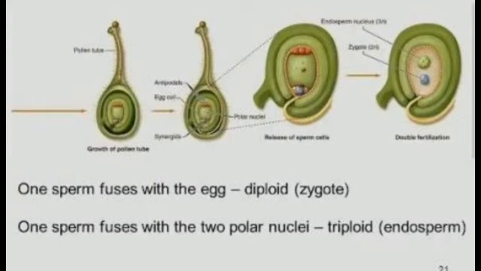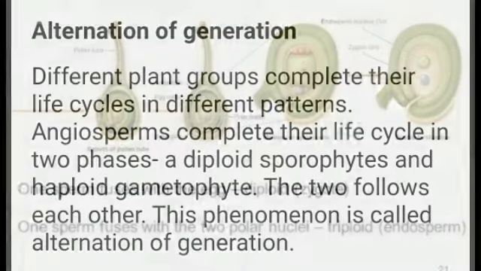That's why it is termed as triple fusion, and it forms the primary endosperm nucleus, in short also termed as PEN, which develops into endosperm. And just now I have told you, endosperm is nutritive tissue that provides food to the developing embryo. Clear?